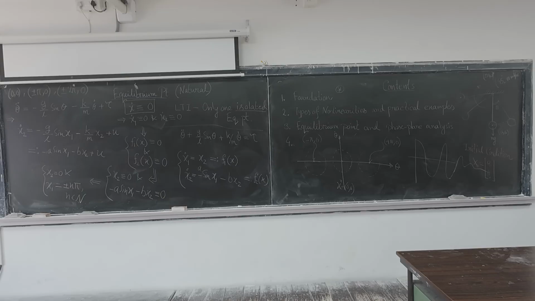Sir, that equation x dot equal to 0, sir has not mentioned one single equilibrium point. It can be any equilibrium point. Exactly, this is a good point. Perhaps what he said is that when we find the equilibrium point by solving x dot equals to 0, it doesn't talk about only one point.